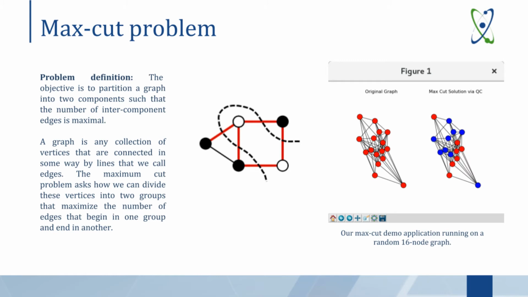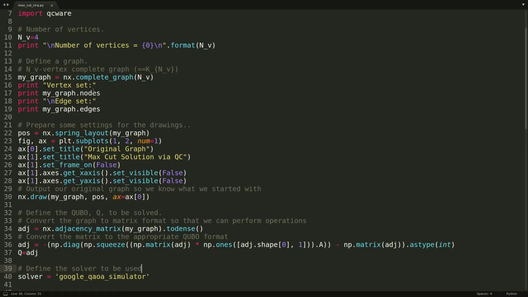Max-cut is an NP-hard problem, which implies that there are no known polynomial time algorithms that solve it optimally in less than exponential time. Given its difficulty, it is a natural candidate for targeting with quantum optimization algorithms like QAOA. Solving max-cut using the QC Ware platform is simple. As you can see, it takes only a few lines of code.